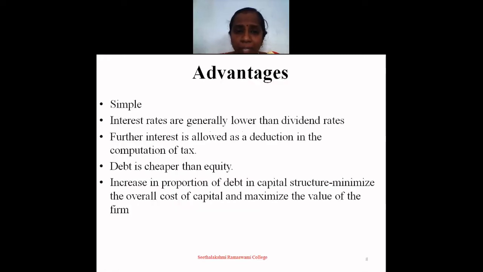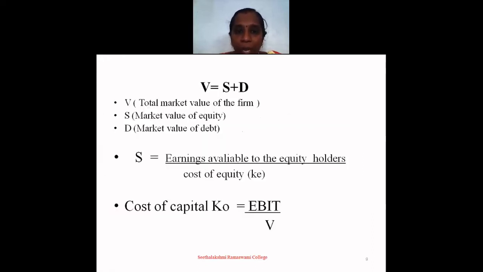The next one is the advantages of this theory. It is very simple. Interest rates are generally lower than the dividend rate. Further, interest is allowed as a deduction in computation of tax. Debt is cheaper than equity. Increasing the proportion of debt in the capital structure minimizes the overall cost of capital and maximizes the value of the firm.